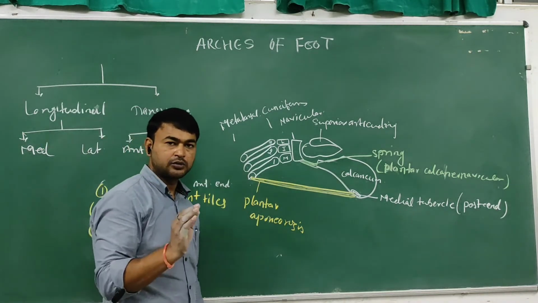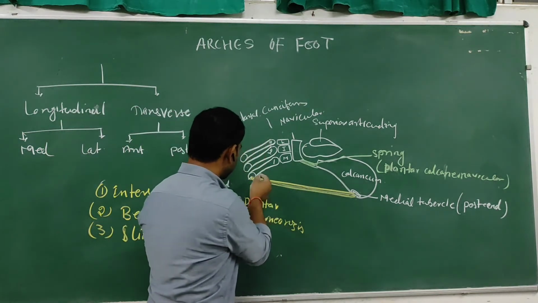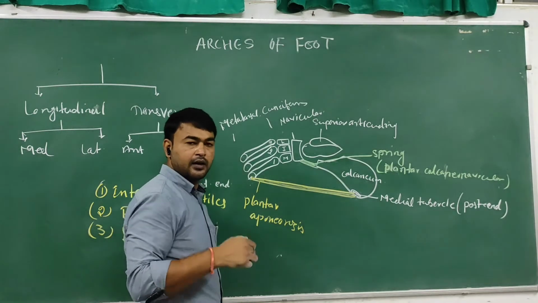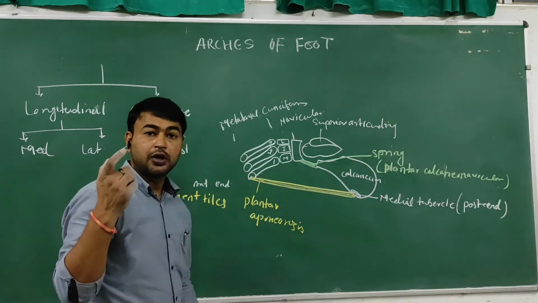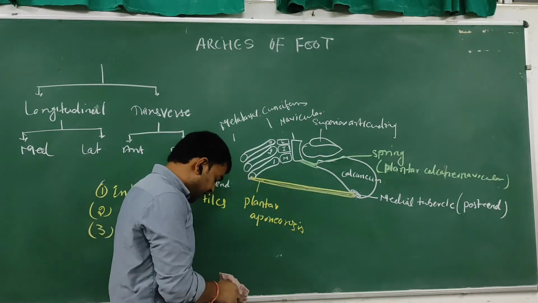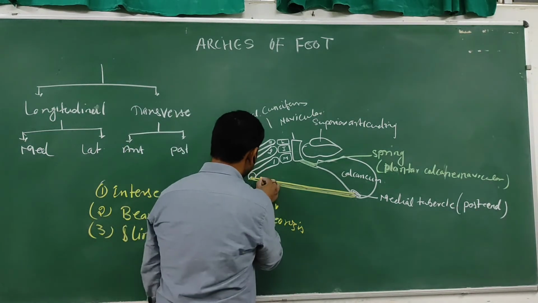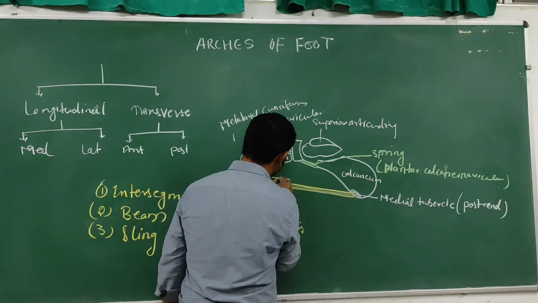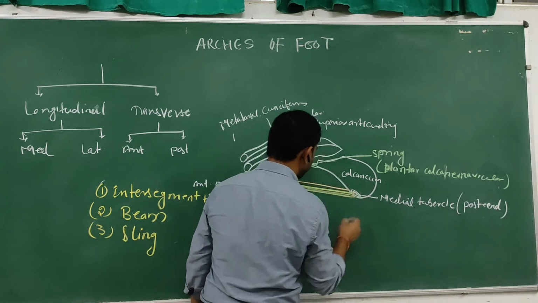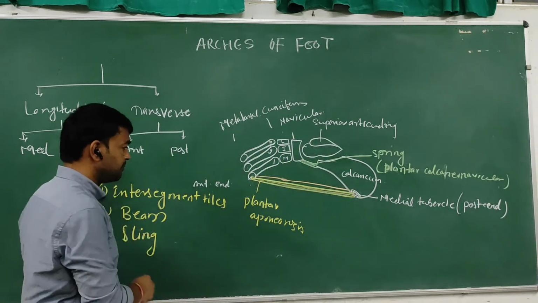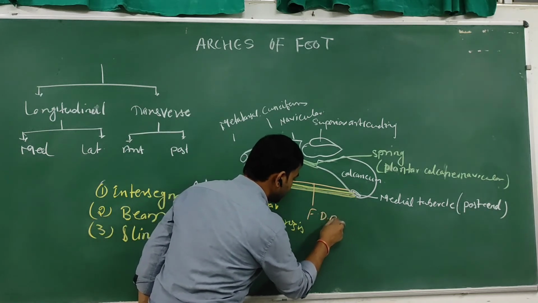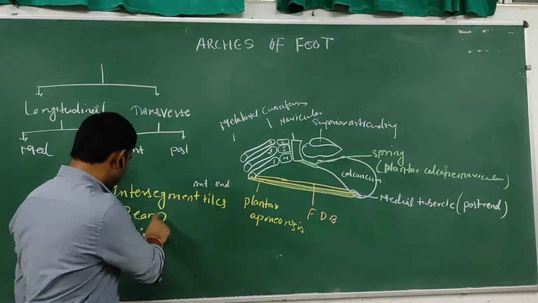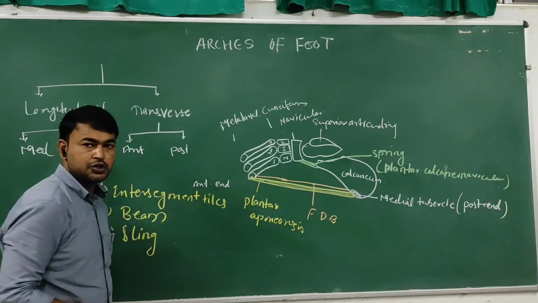In the first layer of the sole there are abductor hallucis, abductor digiti minimi, and the flexor digitorum brevis. The main muscle is the flexor digitorum brevis. So the flexor digitorum brevis forms the beam of the medial longitudinal arch.